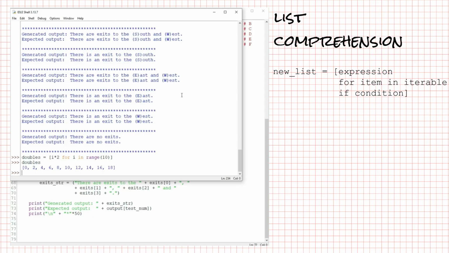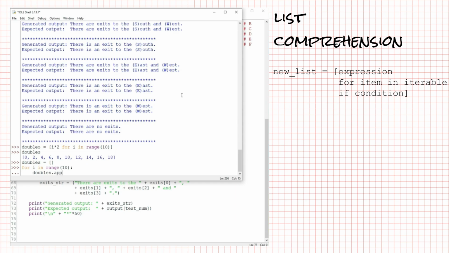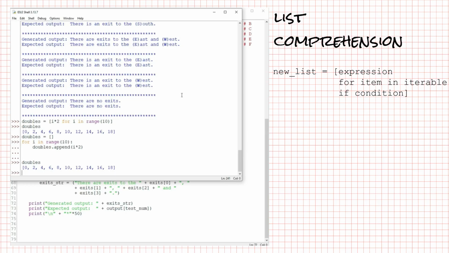and 18. The equivalent code without a list comprehension would be doubles = [] for i in range(10): doubles.append(i * 2). You can see you would need to create an empty list, write your loop, and append your expression into the list. Hopefully you can see that the list comprehension is really just a syntactical rearrangement of some code that hopefully already makes sense. Let's add a condition to our list comprehension.